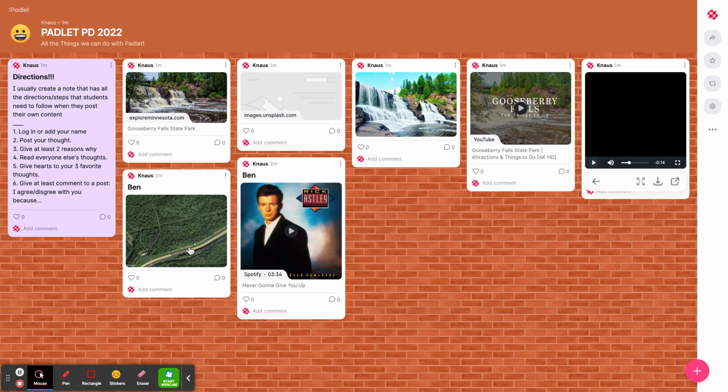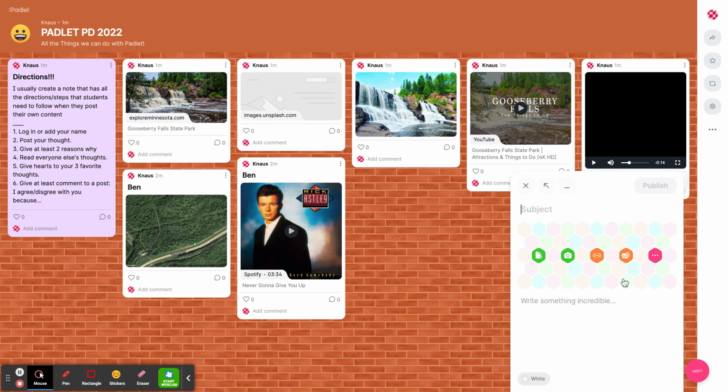And then I added a map of Gooseberry Falls where it's located. And then, there's always that one kid who wants to rickroll everyone, so I added that as well. But this one's actually pretty cool because you can add Spotify music, so it'll show stuff from Spotify in there too. So if you found a song that goes with Gooseberry Falls, you could do that too. But here's where this is all happening. This is super cool, and I love this part of this.